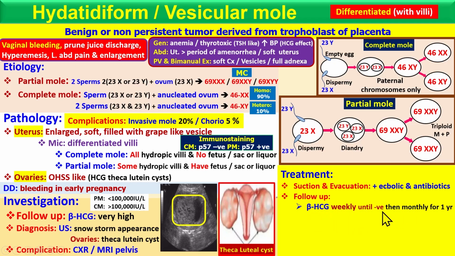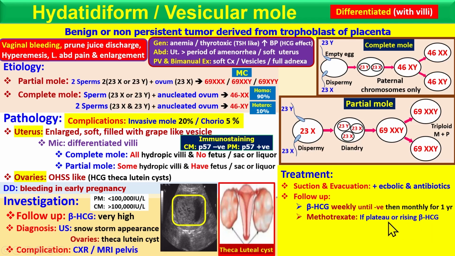Usually after a few weeks it becomes negative. When it becomes negative, you should check monthly for 1 year, and in this 1 year period also give contraceptives. She should avoid the next pregnancy. And if you see the beta HCG is not decreasing, you should go for single agent chemotherapy, meaning methotrexate, if there is a plateau or rising beta HCG.